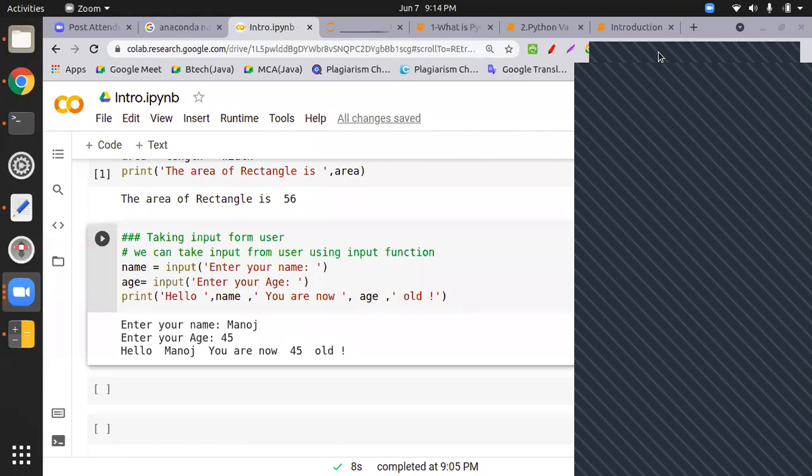Any query based on today's session? Sir, I have a doubt about my processor. I'm using AMD Ryzen 5. Can I install this in Jupyter or should I use Google Colab? First you try the Anaconda Navigator. There is no problem installing it on that processor. The system is from HP, sir. Okay, so try this Anaconda Navigator.